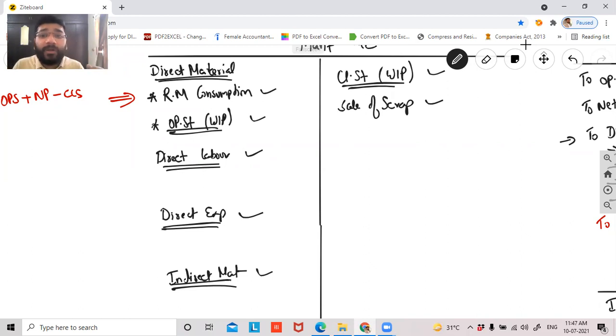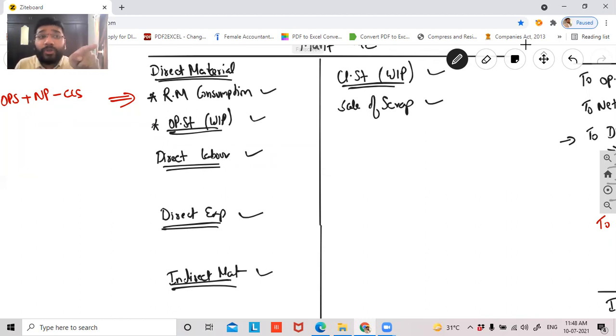For example, if you're into manufacturing iron products, you take iron bars and iron sheets and put them into cutting. Not every part of the iron sheet is utilized. Some part of it goes as waste. That portion is called scrap, and that scrap is useless, guys. It fetches very, very minimum value. So that scrap is generated in the process of manufacturing.